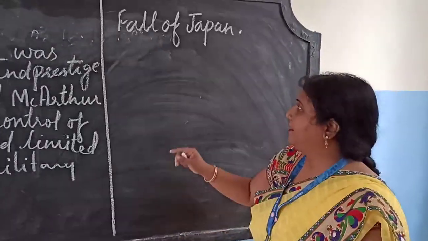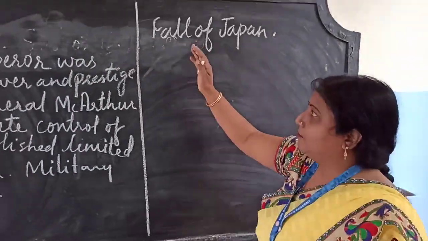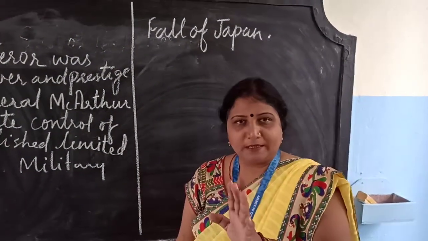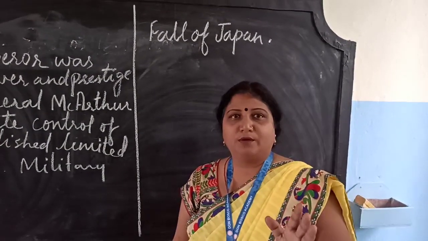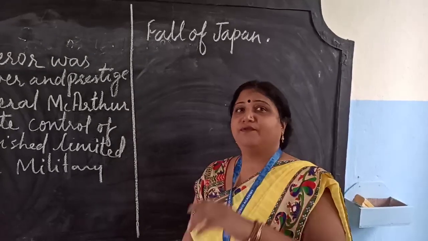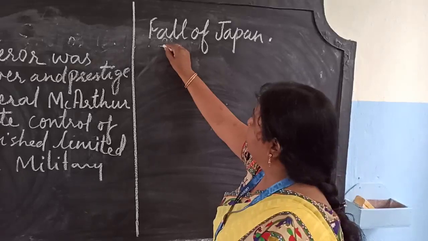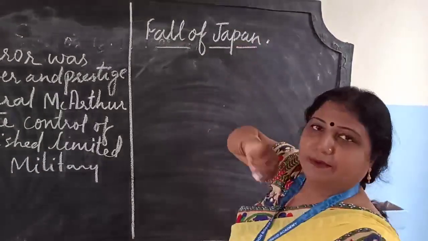Hello students, standard 10. Now we completed the causes of the Second World War. All that is completed in the previous video. Now you will do how the Second World War came to an end. Fall of Japan.